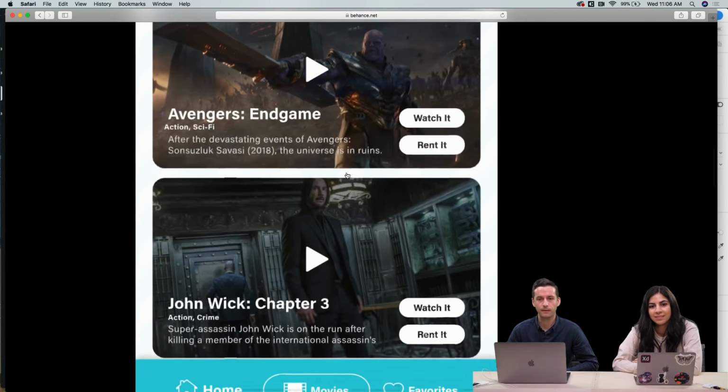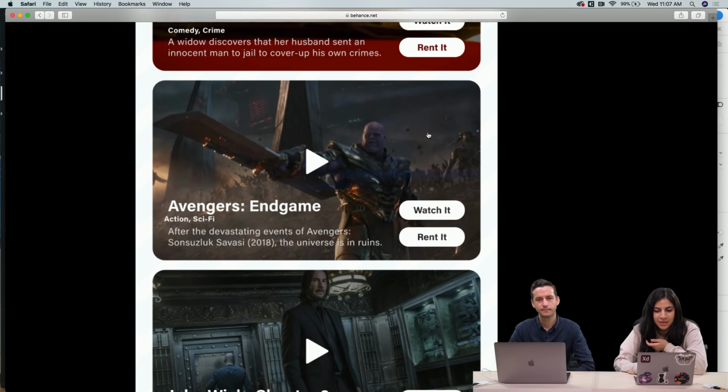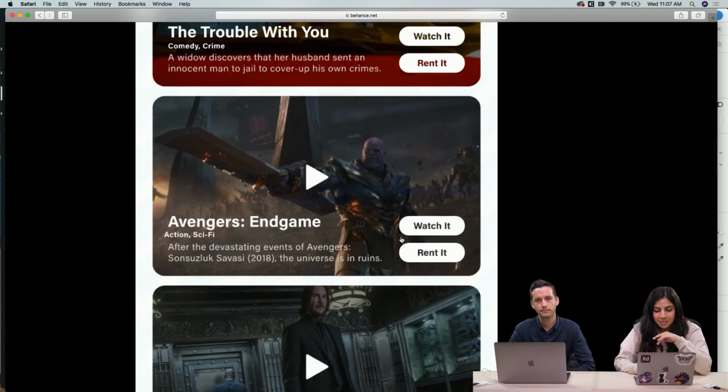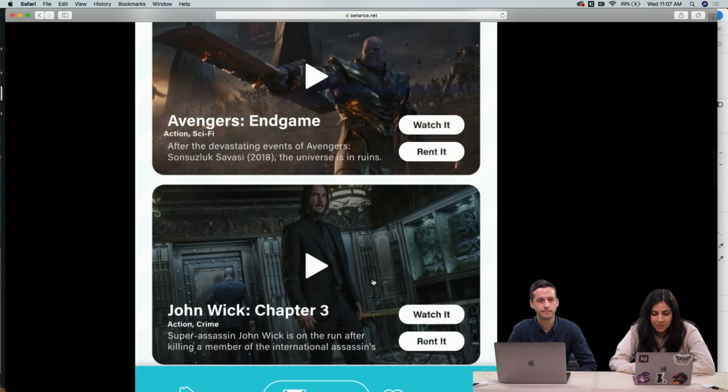But the overall layout and the kind of grid structure that you have set up is really going to lend itself nicely to whatever those modifications are that need to be made from a functionality perspective. Yeah, I think having this play button here would kind of indicate to watch it, or I guess rent. I don't know. Never mind. That's true. There are kind of three different, renting could also be watching it. Yeah. But I agree with Mark, maybe make, like right here you have rent it in red. It still kind of looks the same, like from a quick glance. So maybe it's harder for me to see from further away. You could make one outlined, but I don't know how well it would show against a picture. So there are a lot of different variations.